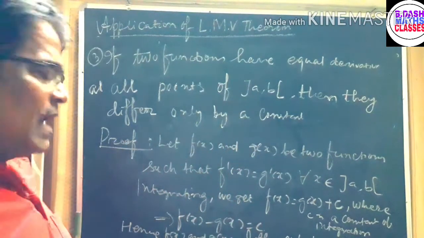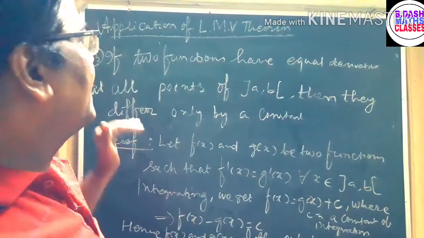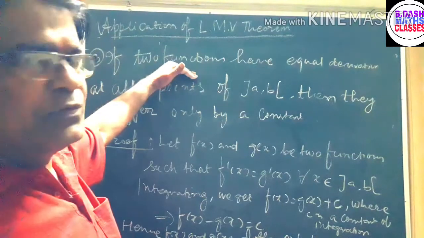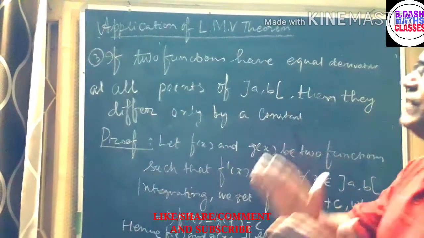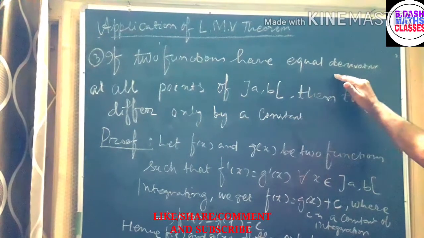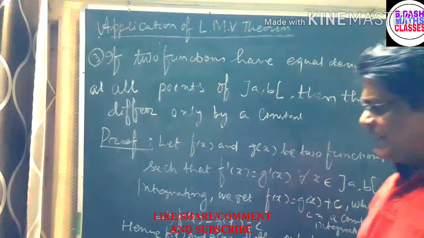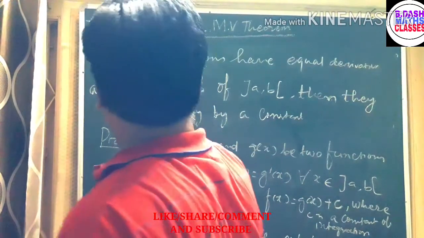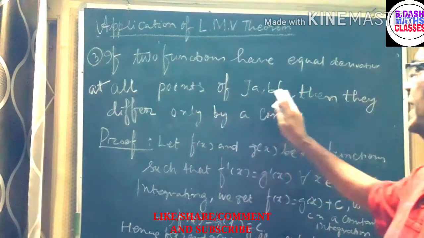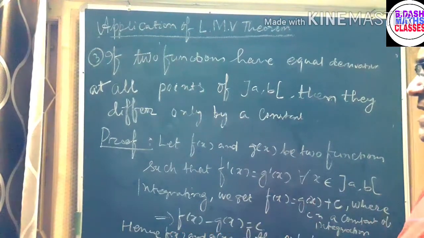So now let us see the application of the Lagrange mean value theorem for the third problem. If two functions have equal derivative at all points of the open interval AB, then they differ only by a constant.